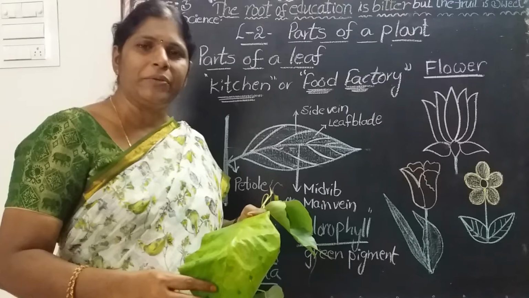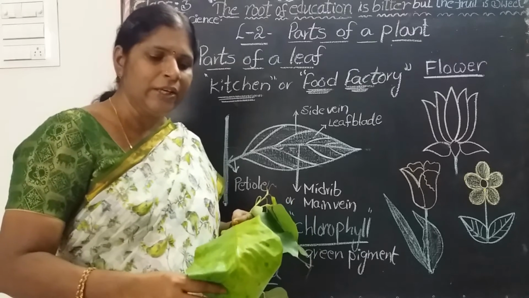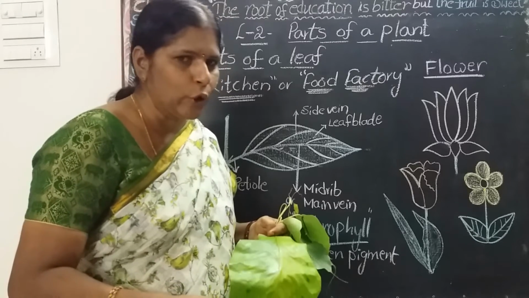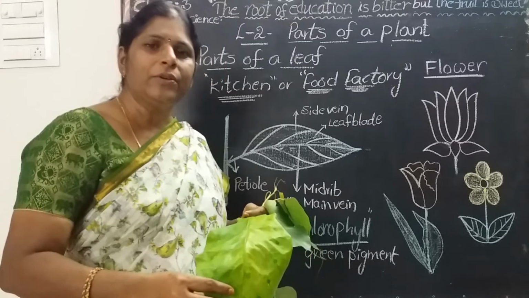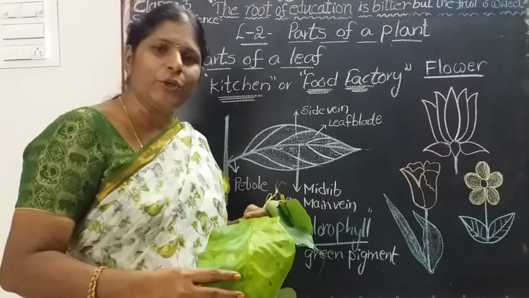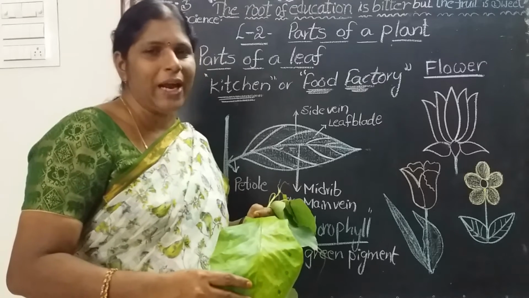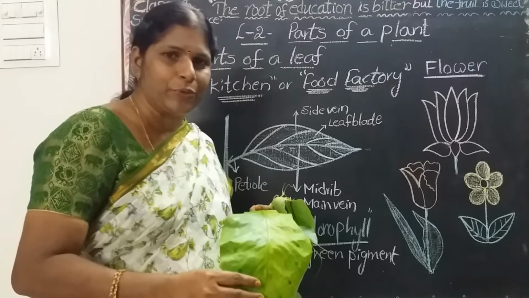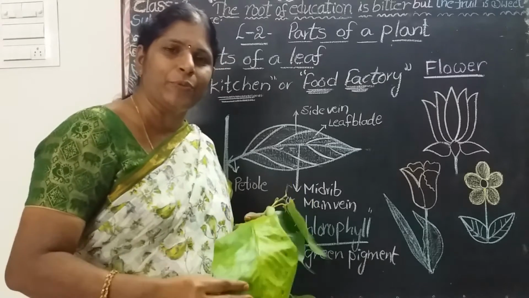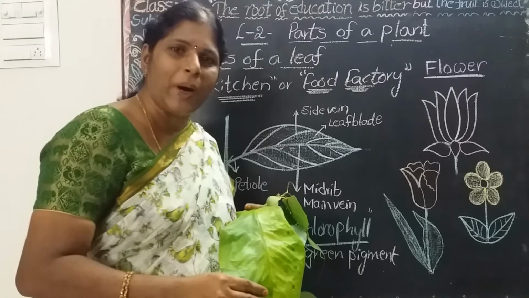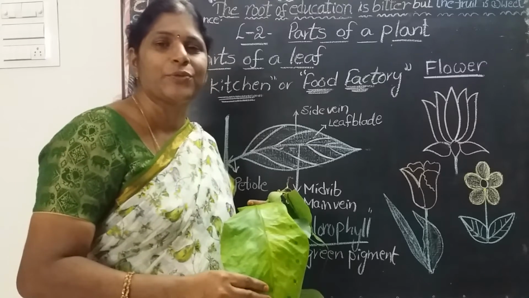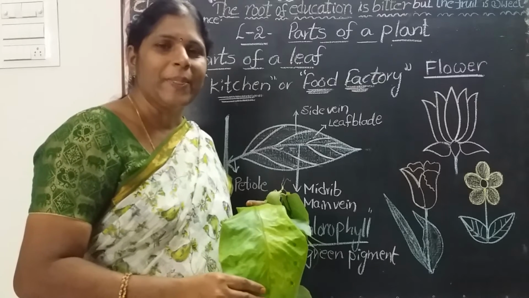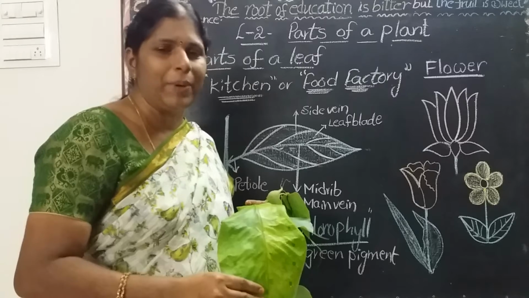Leaf is very important for the plant. Yes children. So can we live without food? No, we can't live without food. From where do we get food? From the plants only. Plants prepare food. We cannot prepare food; we depend on plants for our food. Do you know, children, which part of the plant prepares food? Yes, it is right. Leaves. Leaves prepare food for the plant.